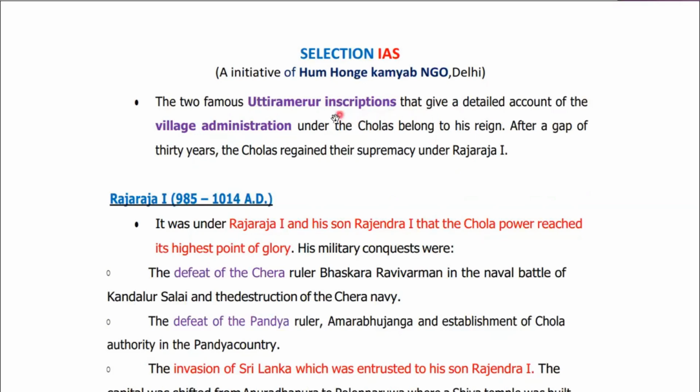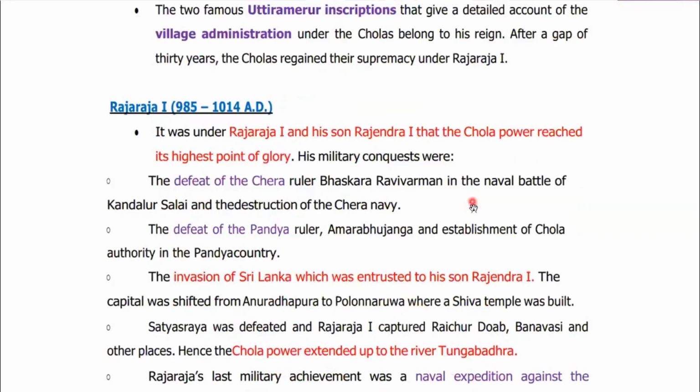These inscriptions also mention village administration. In fact, they were very famous for their local self-government. Today we see the structure of Panchayati Raj institutions. Under the Chola administration also we have some account of village administration and local self-government, on a similar pattern to the Panchayati Raj system that we have today.